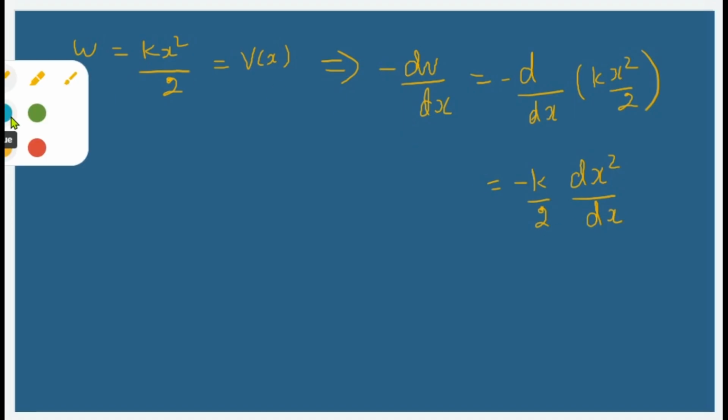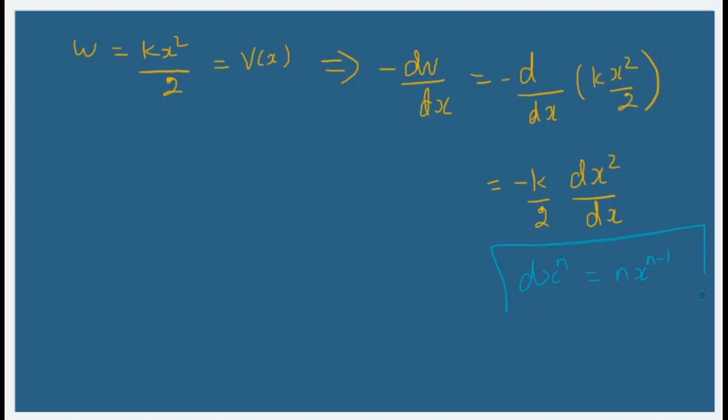Then whenever we are going to have the x power n differentiation, the formula for that is n into x power n minus 1. So I'll be getting the answer for the above one as minus k by 2 into 2 into x power 2 minus 1. So this 2 and this 2 will get cancelled.